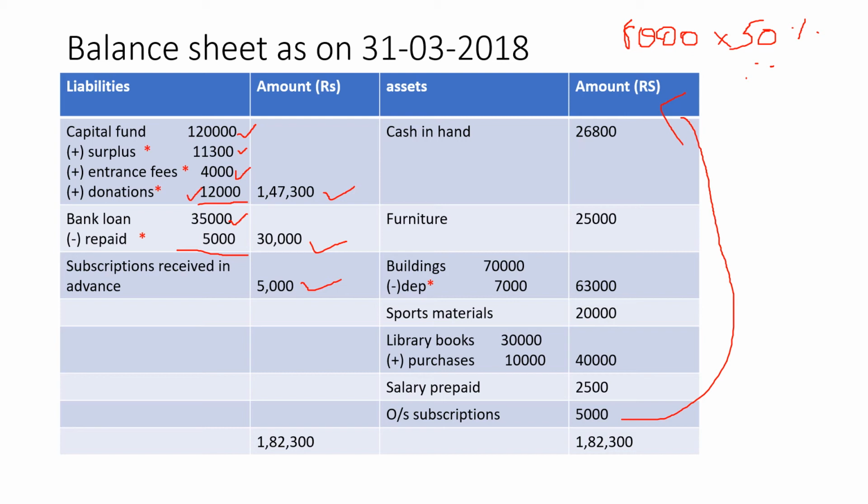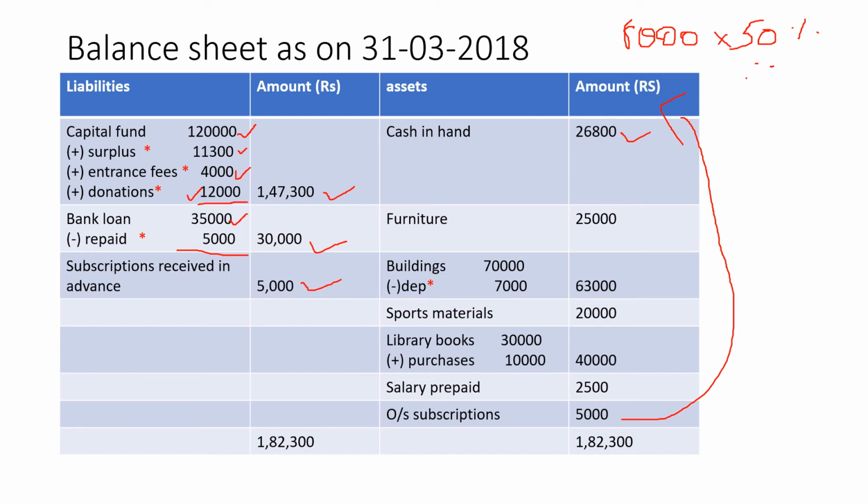Okay, outstanding subscription 5,000, write it here at the top. Then after that, cash. Where will you find the answer for cash? In the receipts and payments account, payment side, the closing balance, by balance carried down, 26,800. After that go on recording all the